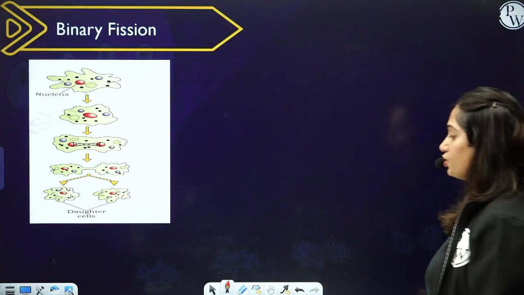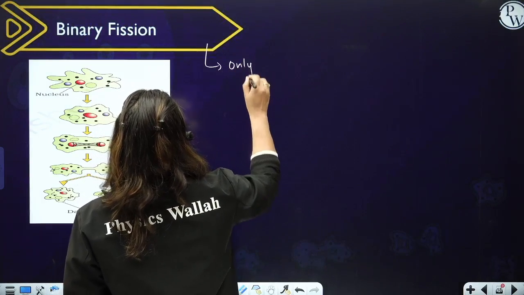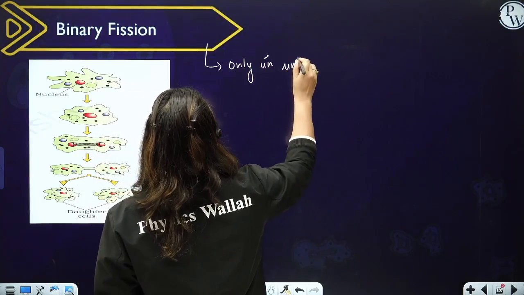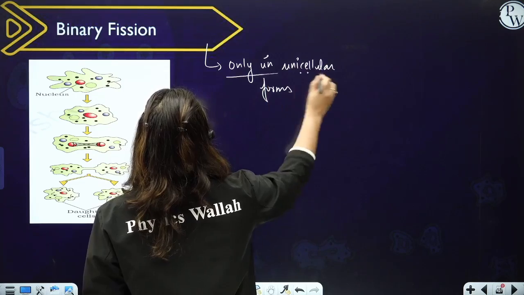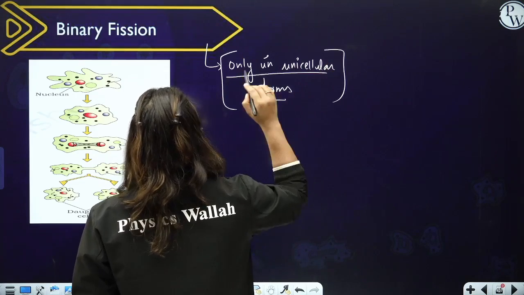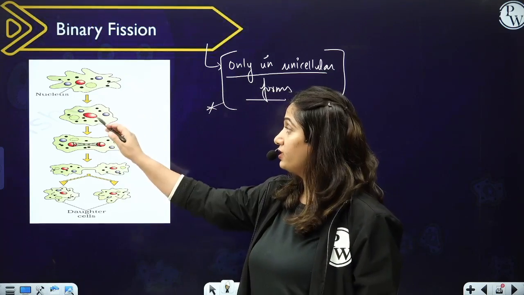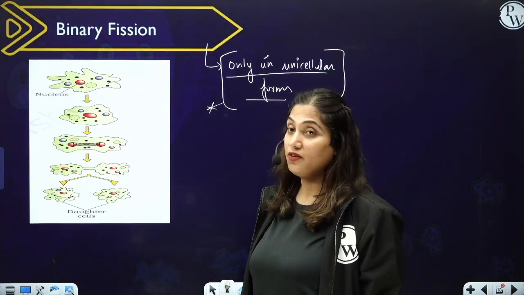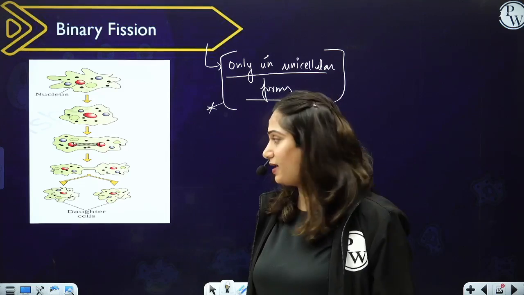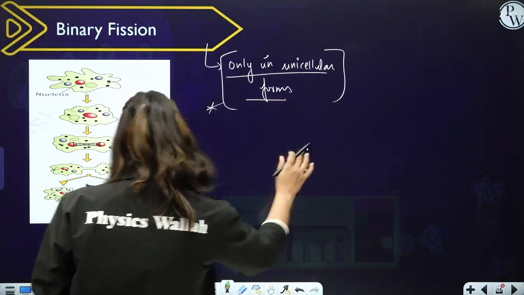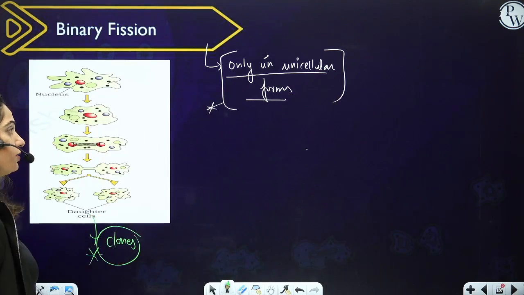Now comes binary fission. Obviously, binary fission is seen only in unicellular forms. Binary fission can never be seen in multicellular forms. It is shown only in unicellular forms. Okay. So this is how binary fission occurs. First, nucleus divides, then cytoplasm divides, and then it gives rise to the two daughter cells. And these two daughter cells are clones to the parents. These two daughter cells are clones, right? They are similar to each other and similar to the parent cell.